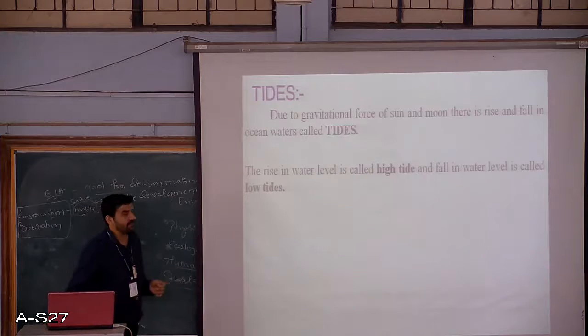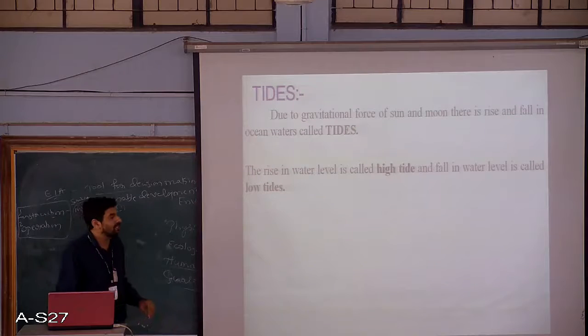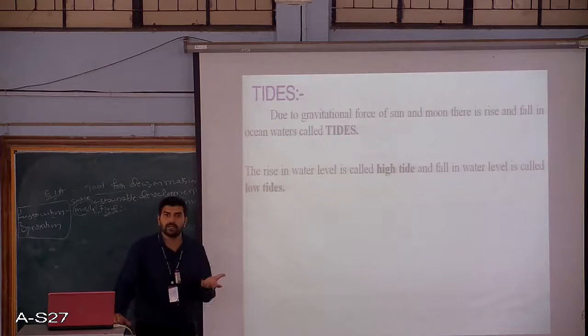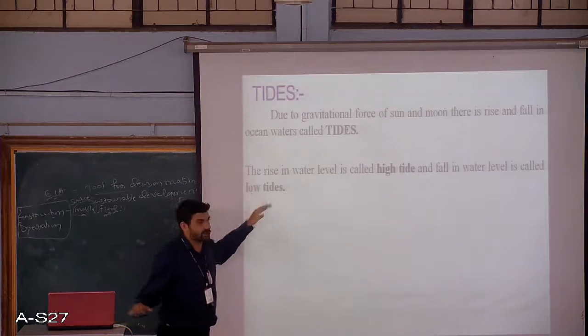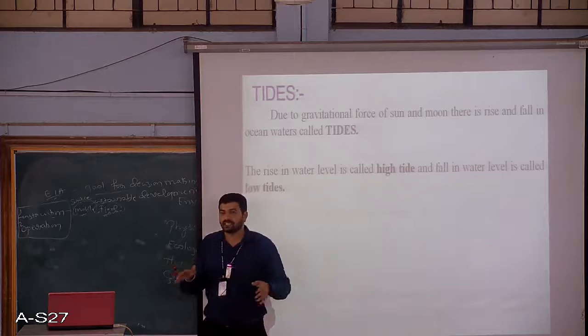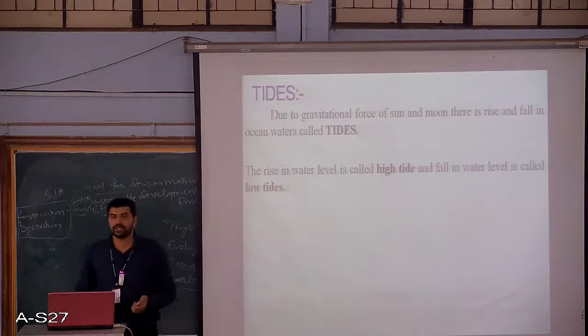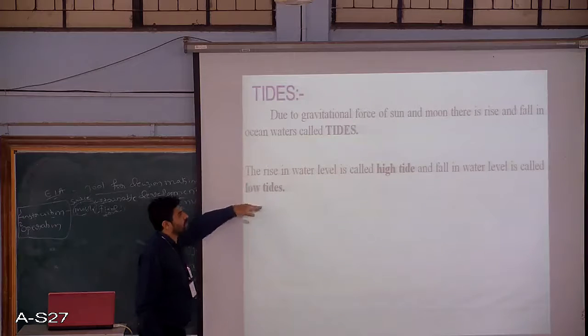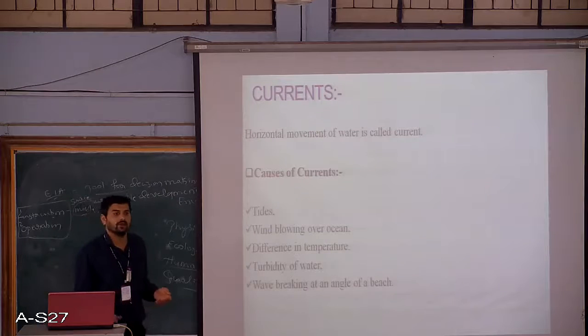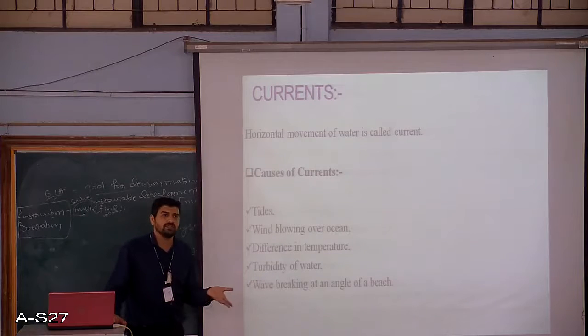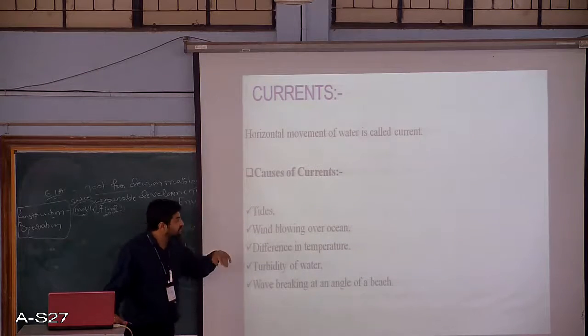Then we may have the third type of natural phenomenon, which is tides. The tides are formed mainly due to gravitational forces. You may have a high tide or a low tide. High tide is whenever the level of the water in the sea has increased, and low tide is whenever the level of the water is reduced. So the tides also have a damaging effect on the various components of the harbor structure, mainly because of the increase and decrease of the level, which causes additional suction effects in the harbor components.